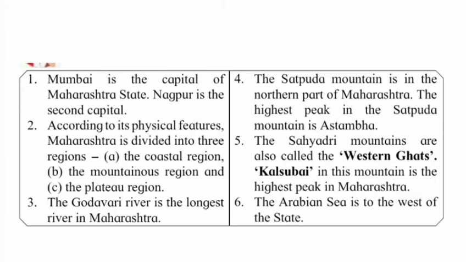The fourth point, see, the Satpura mountain is in the northern part of Maharashtra. The highest peak in the Satpura mountain is Asthamba. Then the fifth point, the Sahyadri mountains are also called the Western Ghats. Then Kalsubai in this mountain is the highest peak in Maharashtra. Then the sixth point, the Arabian Sea is to the west of the state.